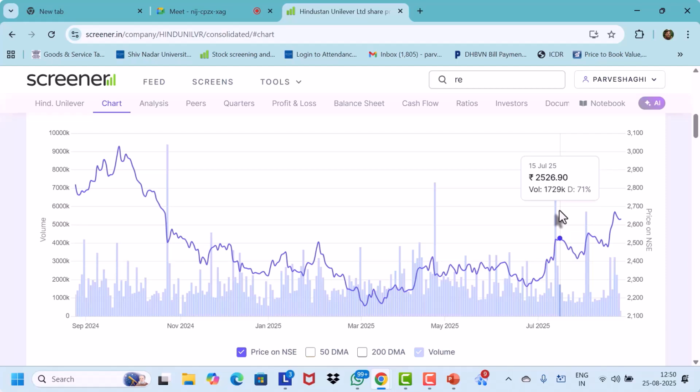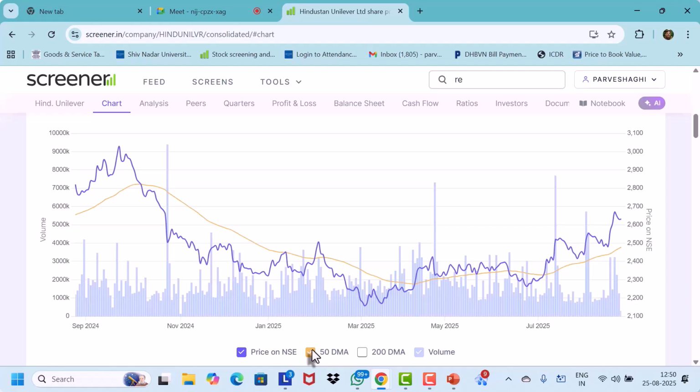Can you see that? Now I'll just add certain things to it there. I'll add 50-day DMA. Now you can see a line which has come on your screen. Can you see that? Now this is a yellow line. Is it yellow on your screens?